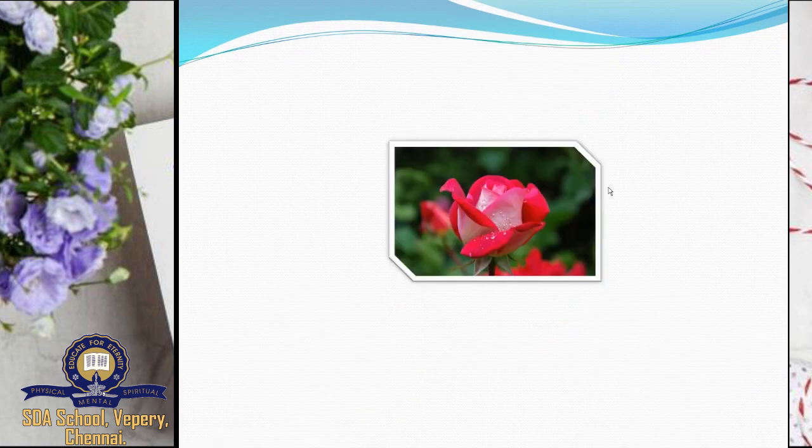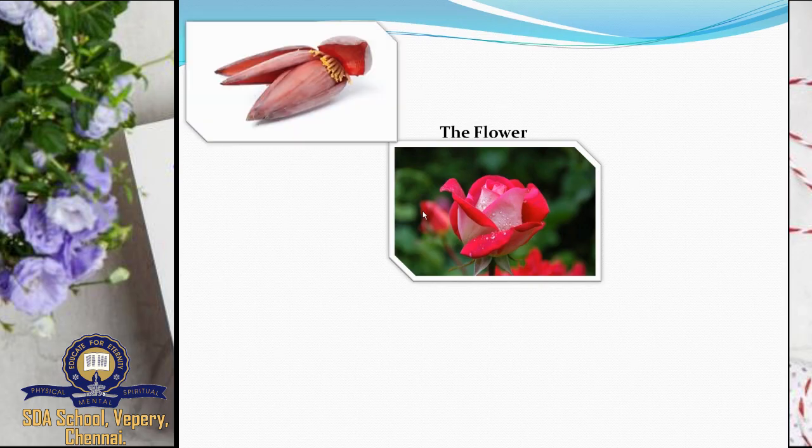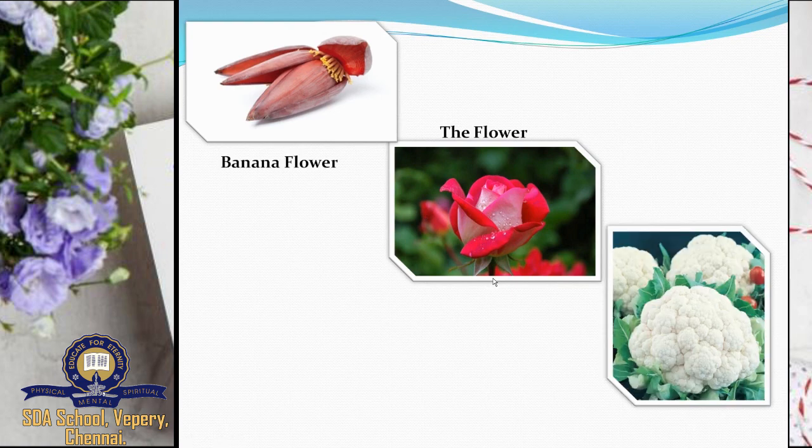What is this? Yes, the flower. Good. So can you guess what are the flowers used for storage? Okay. This is your banana flower. And the next one is cauliflower. So what is this? Banana flower. And the second one is cauliflower. These two store their food in flower. Okay. Do you understand? Next one.